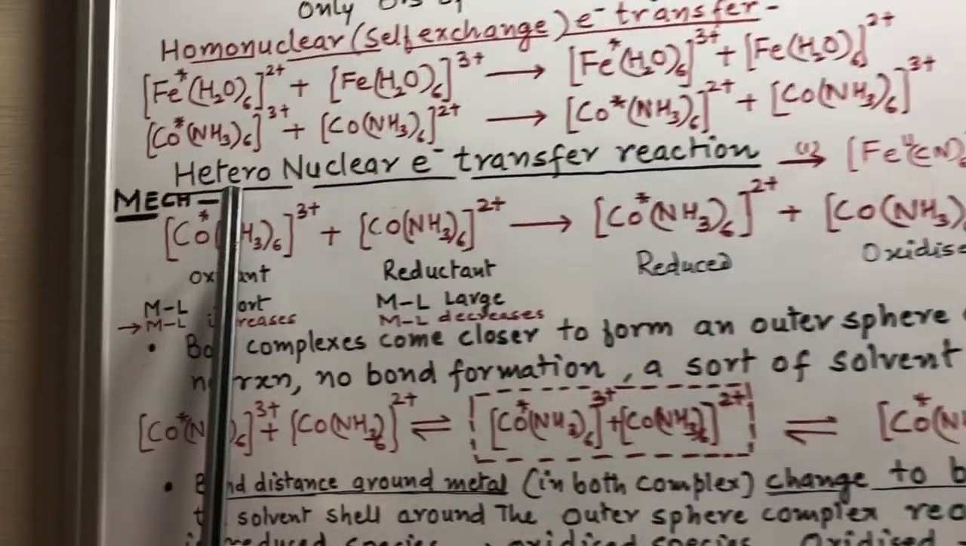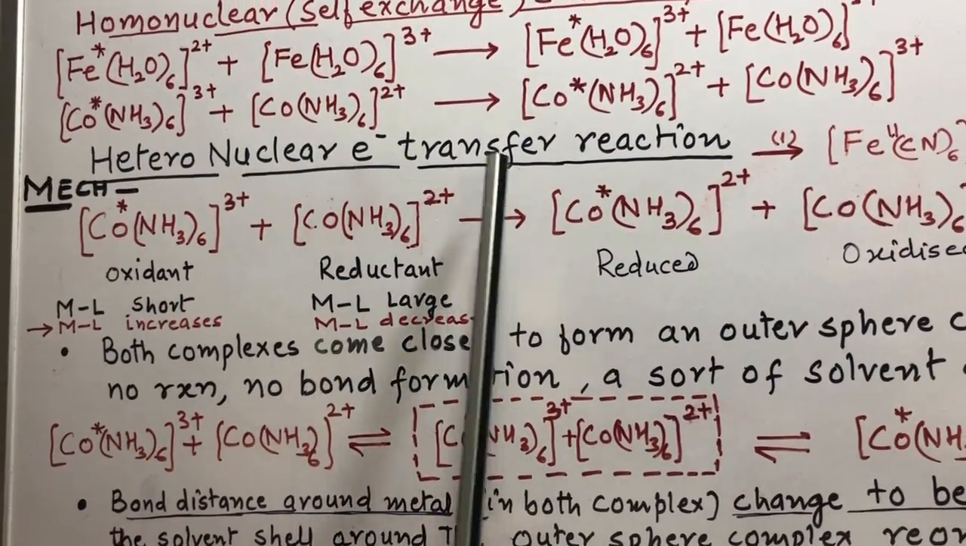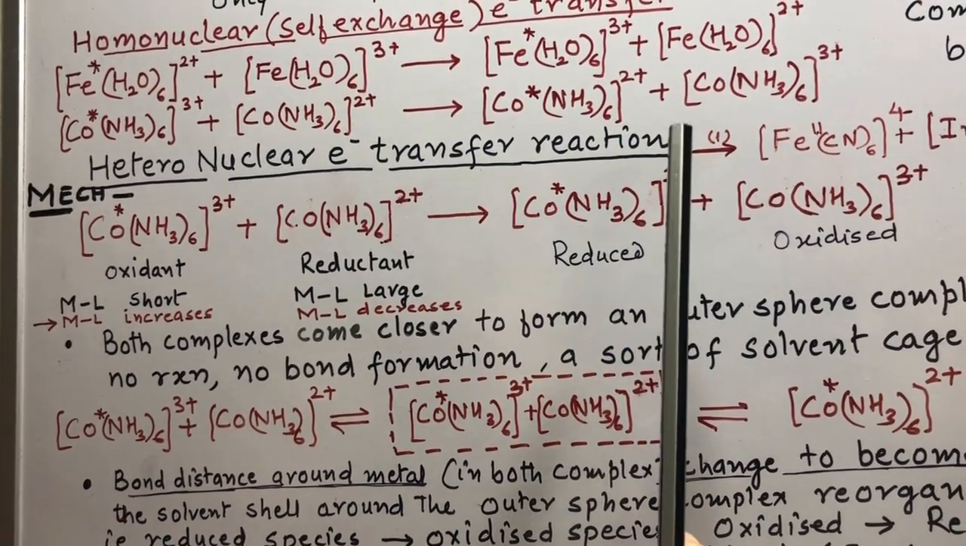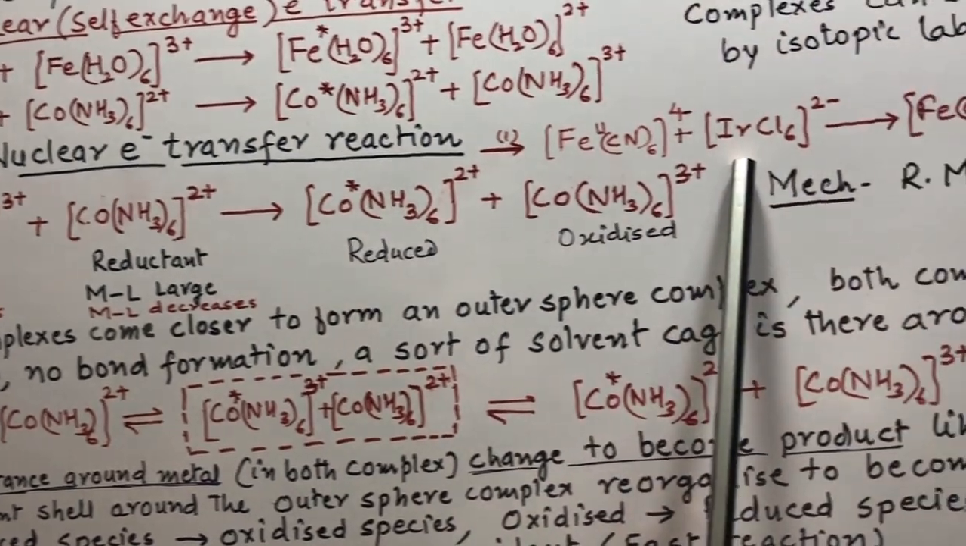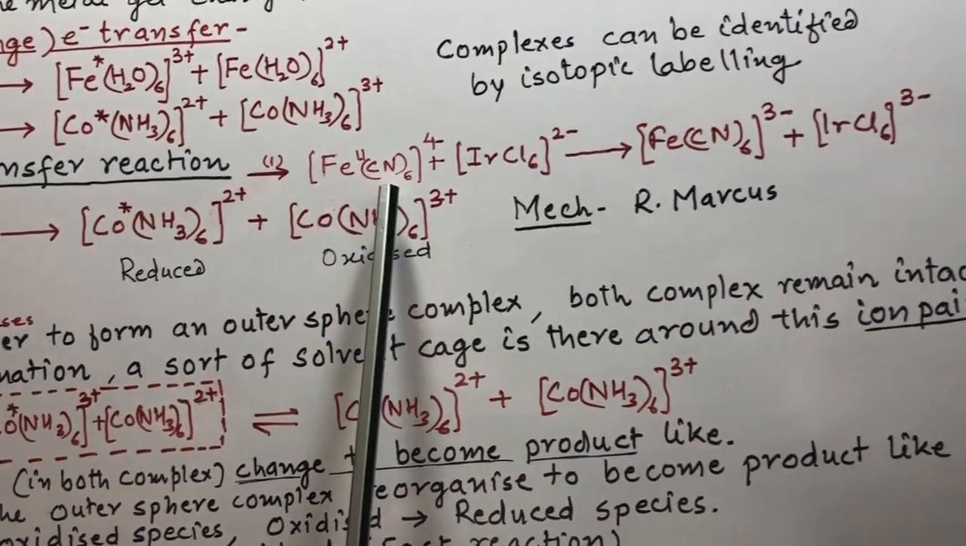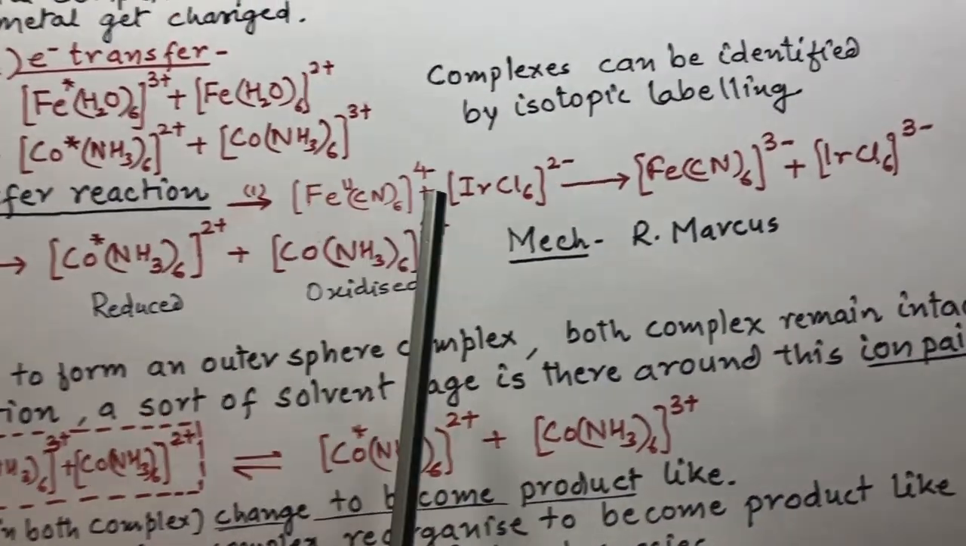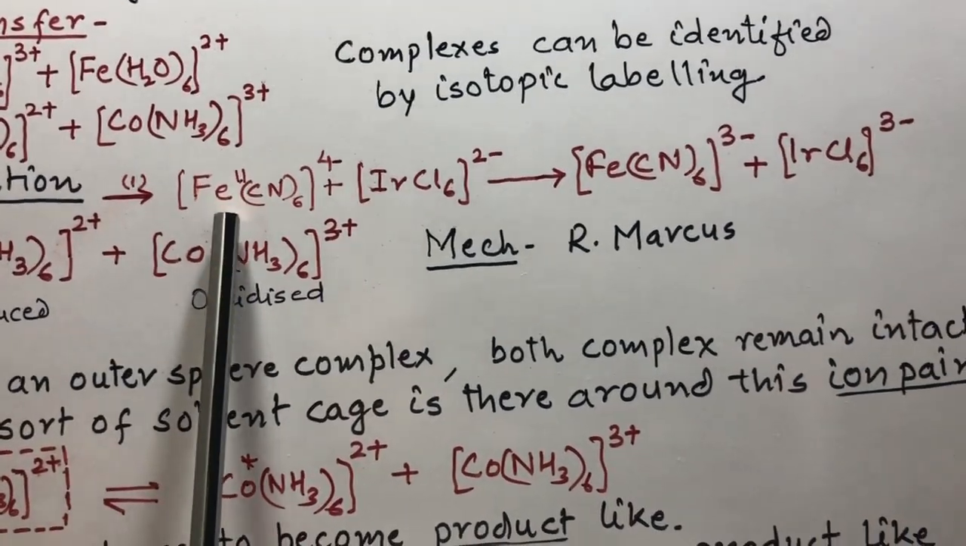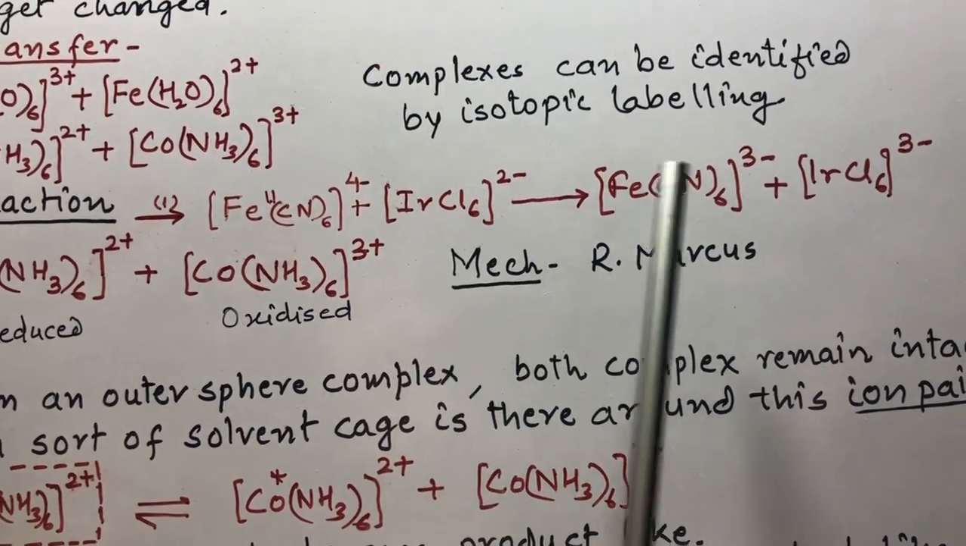The second type of reaction is the heteronuclear electron transfer reaction. It is also called cross electron transfer reaction. In this, both the complexes are different. As you see here, it is a hexacyano-iron complex and a hexachloroiridium complex. This complex gets oxidized while this complex gets reduced.